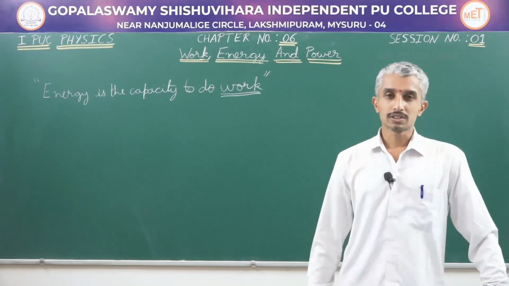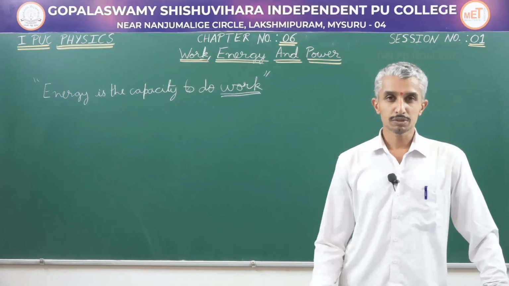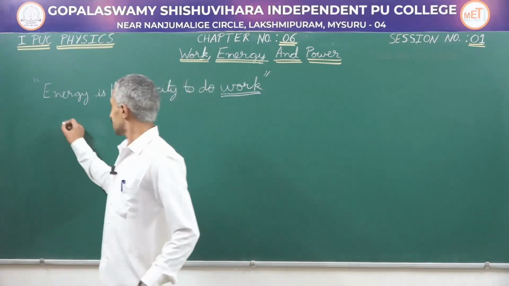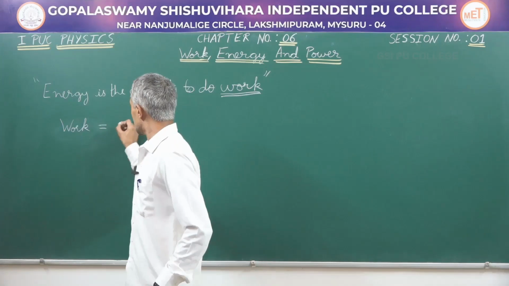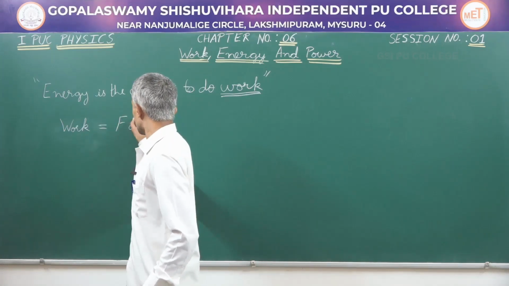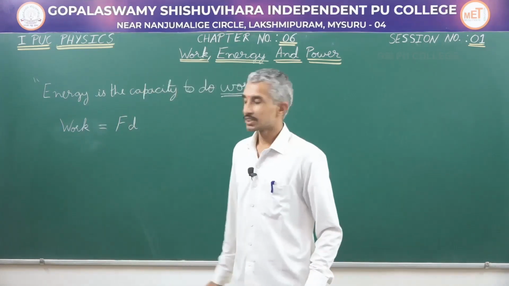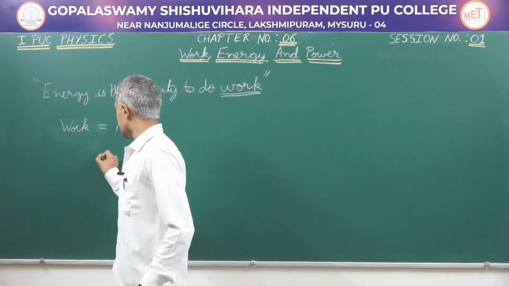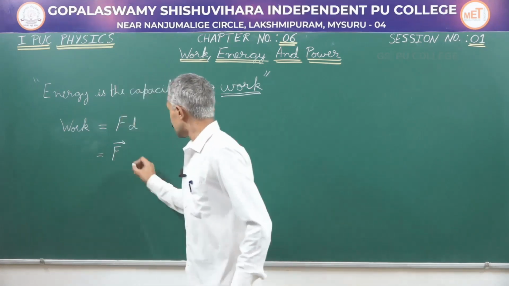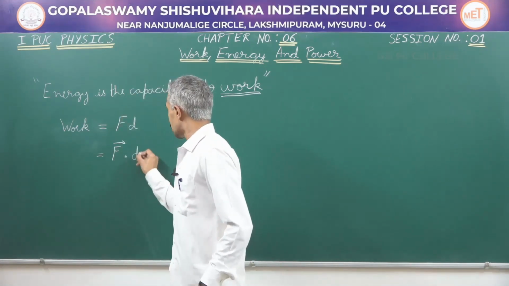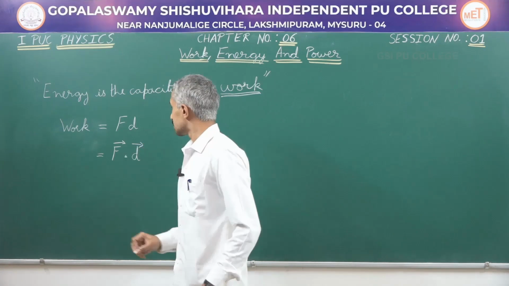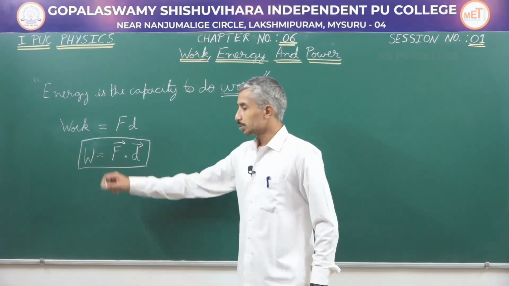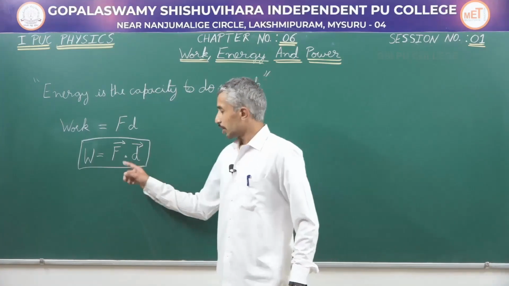In physics, work is said to be done only when there is displacement of an object by using a force. Mathematically, work is given by the product of force into displacement. More rightly speaking, it is the vector force into dot product of the displacement d. This is a more proper way of representing the mathematics related to work done. What is the dot product?